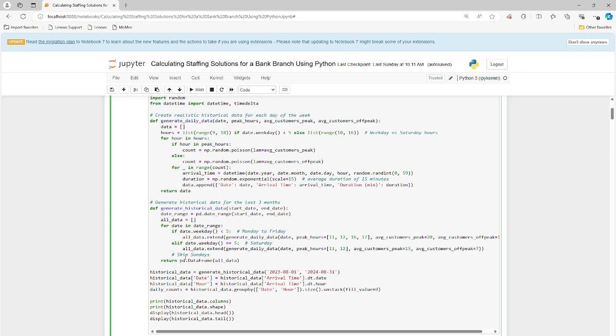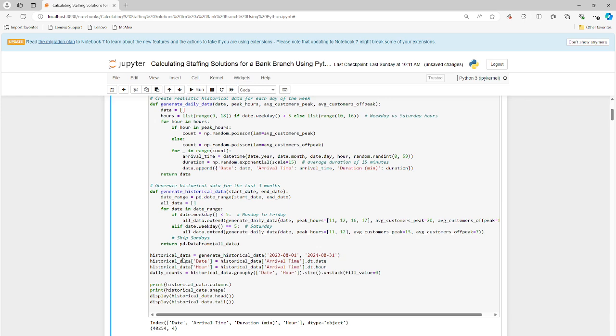So here we have the code. I'm going to hit Control Enter to run it. And I will share all this code with you. I do this in all of my videos. I describe what's going on in the video, and then I save the code in an HTML format. You can download that, double click it to open it, and you'll have all the source code. So you don't have to take notes. You don't have to be too concerned about all the details and all the nuances of what's happening here. You'll have plenty of time to download the file and explore on your own, take it apart, put it back together, and understand how all this stuff works.